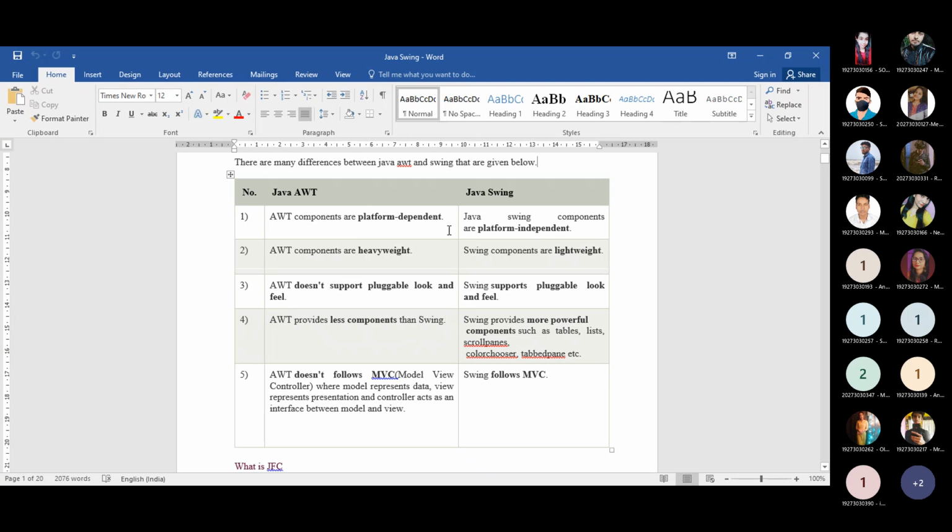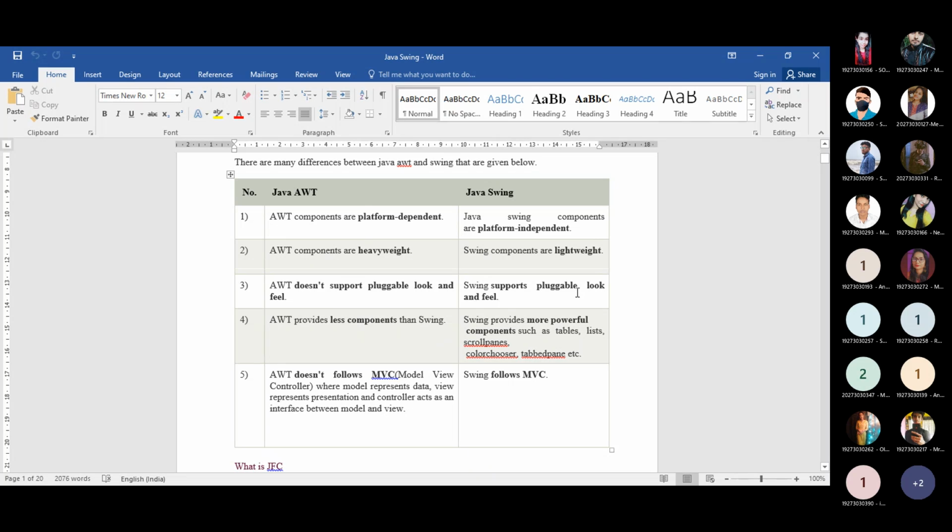So these two are the basic difference: whenever you use AWT it will be platform dependent, but whenever you use Java Swing it will be platform independent. Most of the things at present, number 3 will not be told in detail, because you may not yet be able to understand what the pluggable look is. But just for this time, note that AWT doesn't provide the pluggable look, but Java Swing provides this type of look.